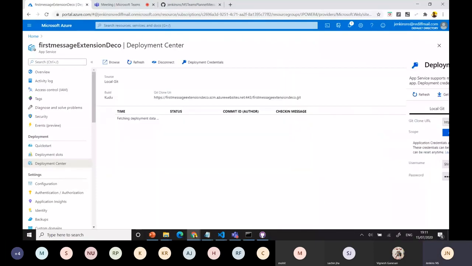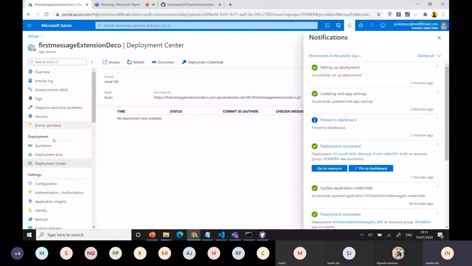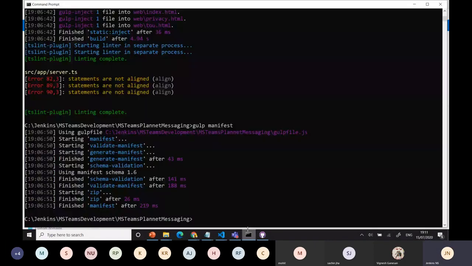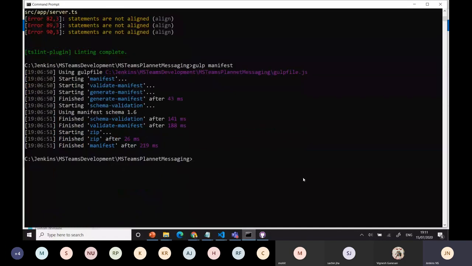It will take time and it will work out. Let's verify that. Yes, deployment is completed. Actually, now there is no data because I have not pushed yet. Okay, now I'll come back here to your path.